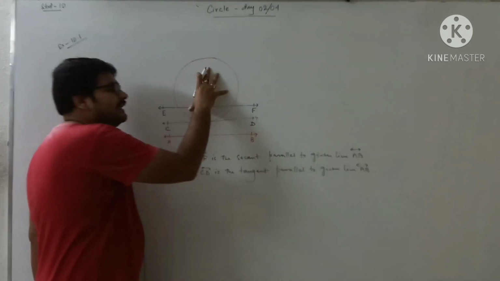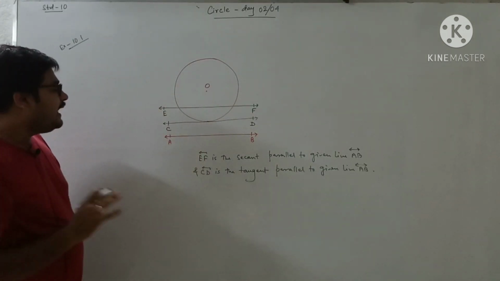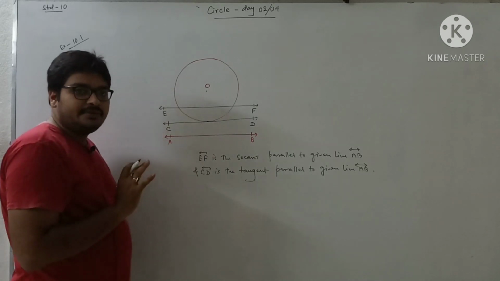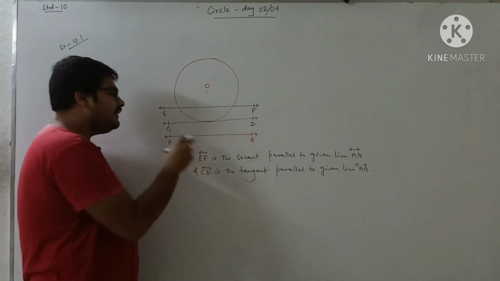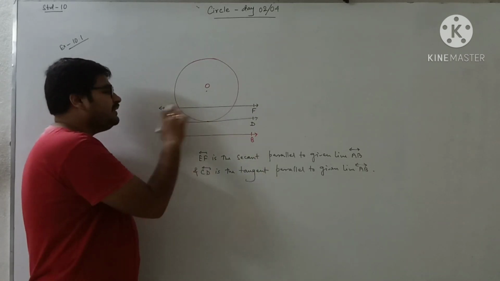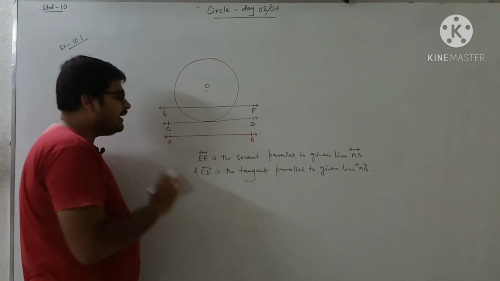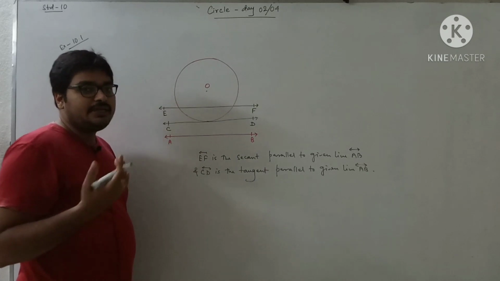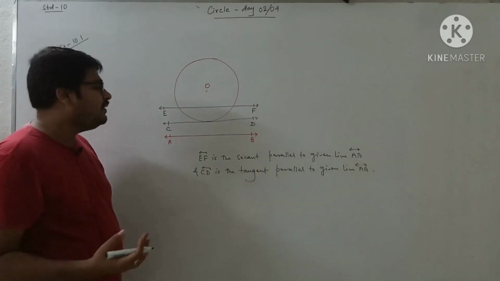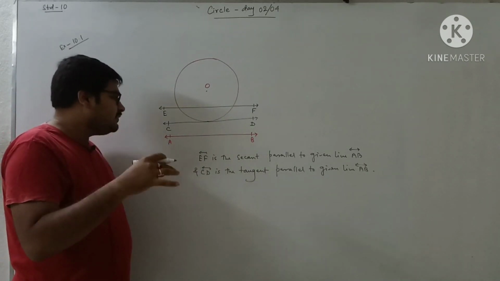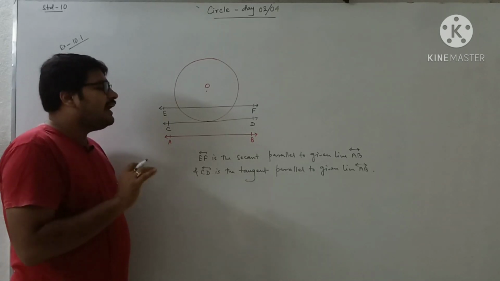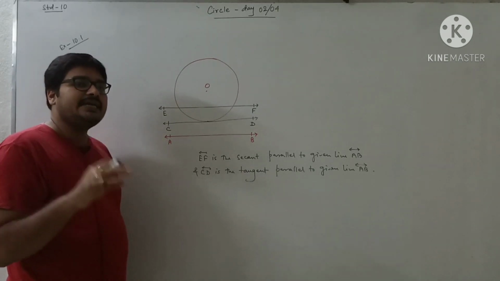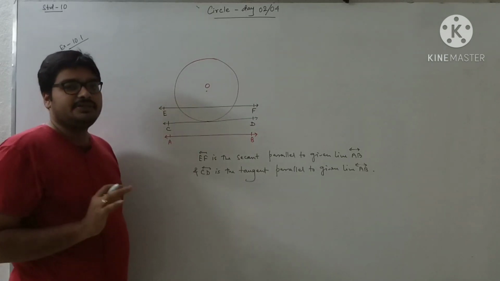So this is the given circle with the center O, and AB is the given line. So we have drawn CD, which is the tangent parallel to the given line, and we have drawn EF, which is the secant parallel to the given line AB. Because we were told to draw a line which will be a tangent parallel to the given line, and to draw a line which will be a secant parallel to the given line only.